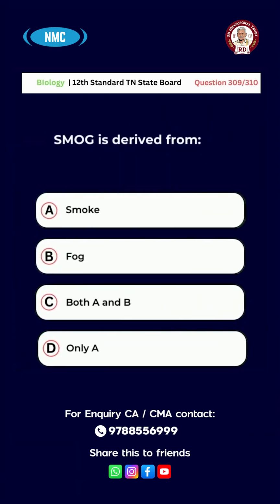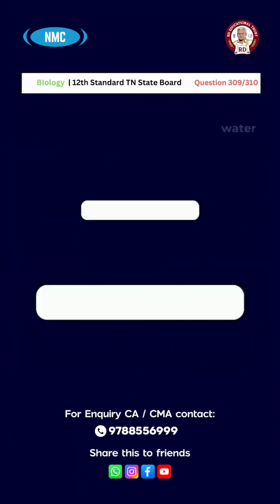Question number 309. Smog is derived from A, smoke. B, fog. C, both A and B. D, only A. The right answer for this question is option C, both A and B.